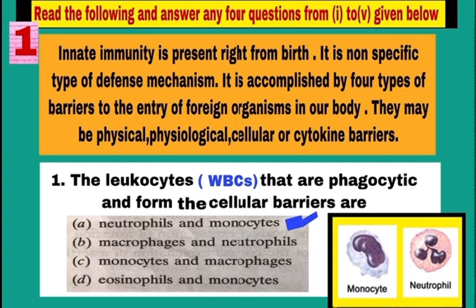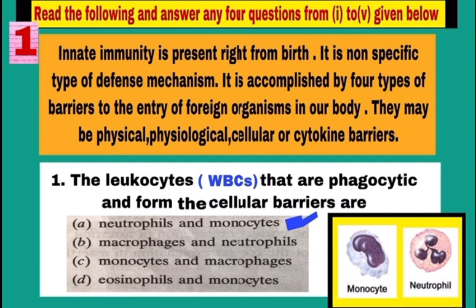Innate immunity is present right from birth. It is a non-specific defense mechanism, meaning it is not for one particular disease, and it is accomplished by 4 types of barriers to the entry of foreign organisms in our body.